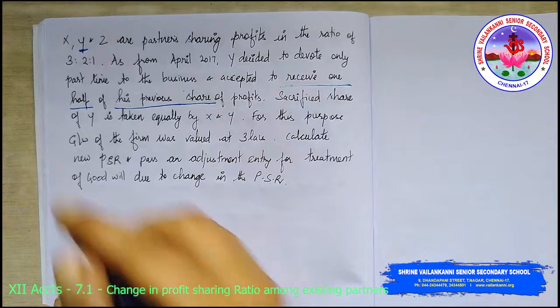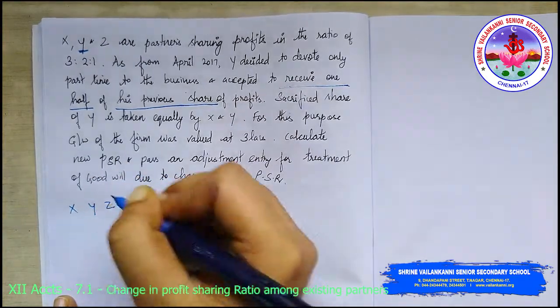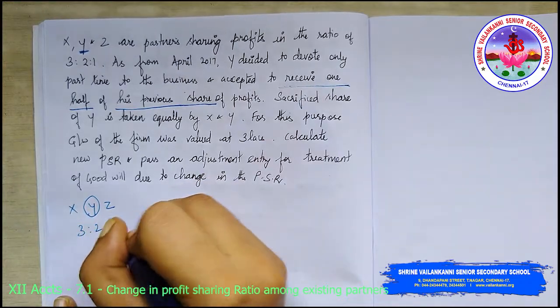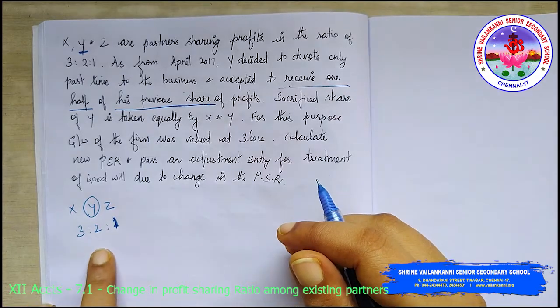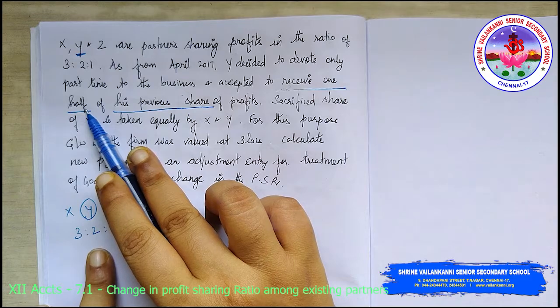Now you have to understand the scenario. There are three partners X, Y, Z, sharing profits in the ratio 3:2:1. What is Y doing? He is reducing his share of profit to the extent of half.